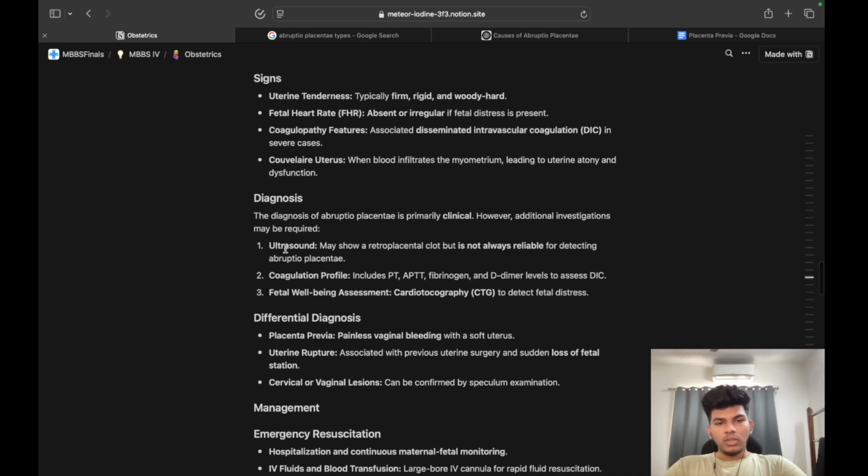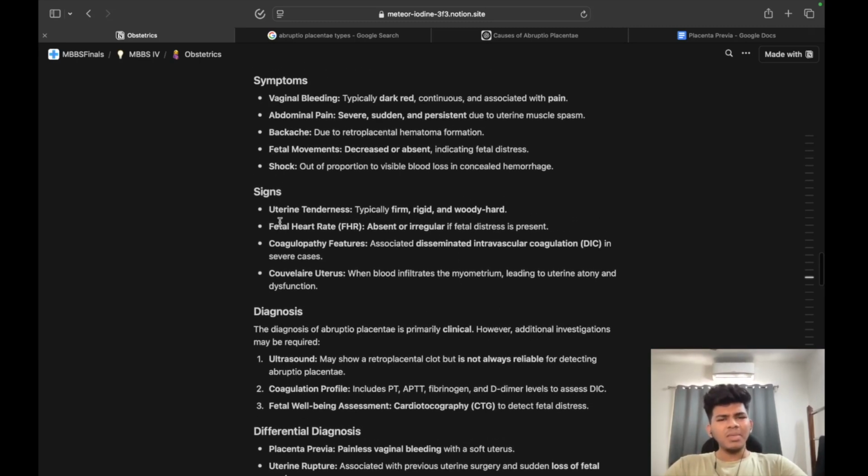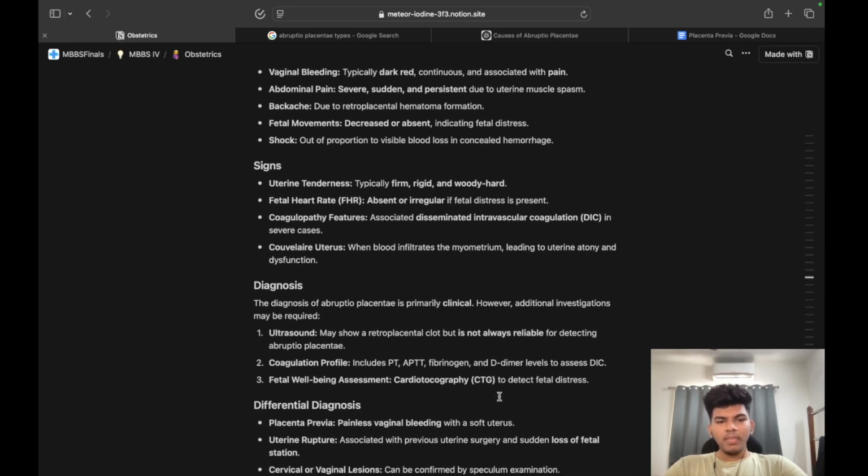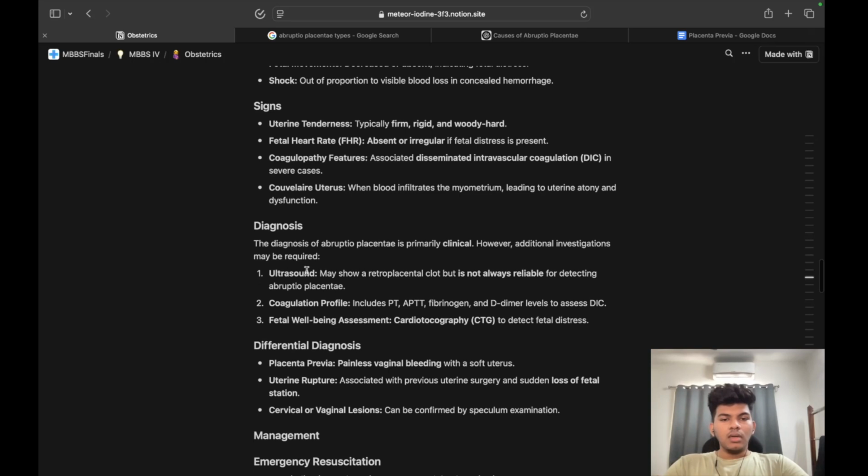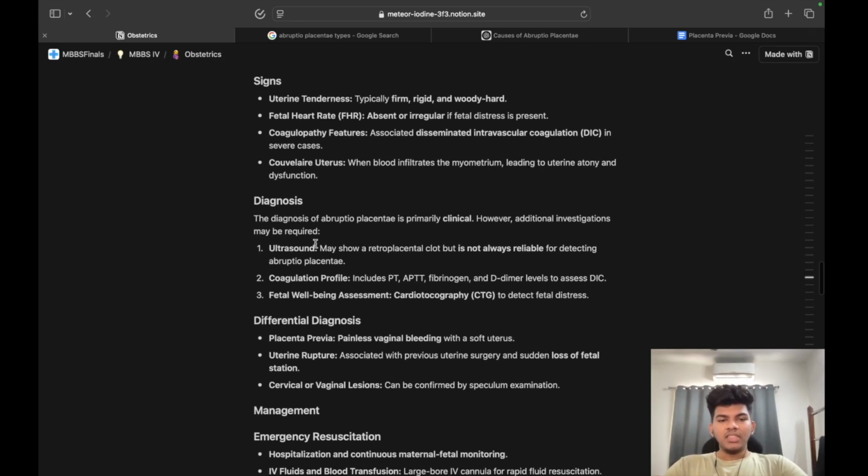Coming to the diagnosis. Diagnosis is primarily clinical: uterine tenderness, fetal heart rate decreased or absent, coagulopathy, DIC-like features, and Couvelaire uterus. But other investigations like ultrasound, coagulation profile and fetal well-being assessment are useful. Ultrasound may show a retroplacental clot, but it is not always reliable for detecting abruptio placentae.